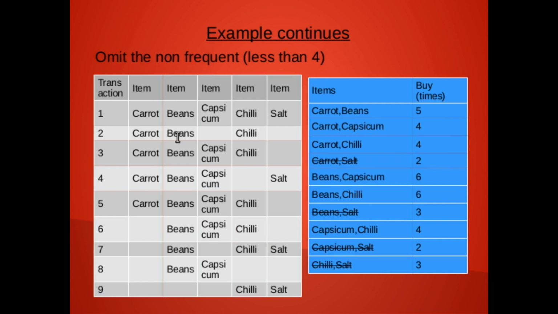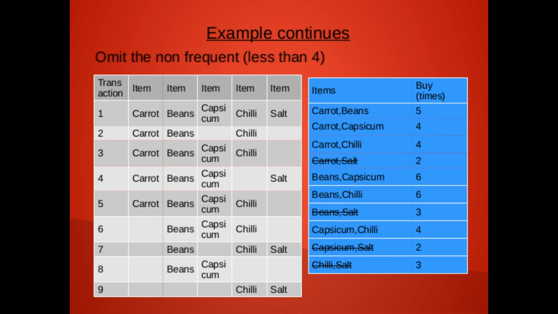Now we will discard the non-frequent ones which are less than the threshold value 4. So carrot and salt 2 times, beans and salt 3 times, capsicum and salt 2 times and chili and salt 3 times will be discarded. This is done for the pairs.